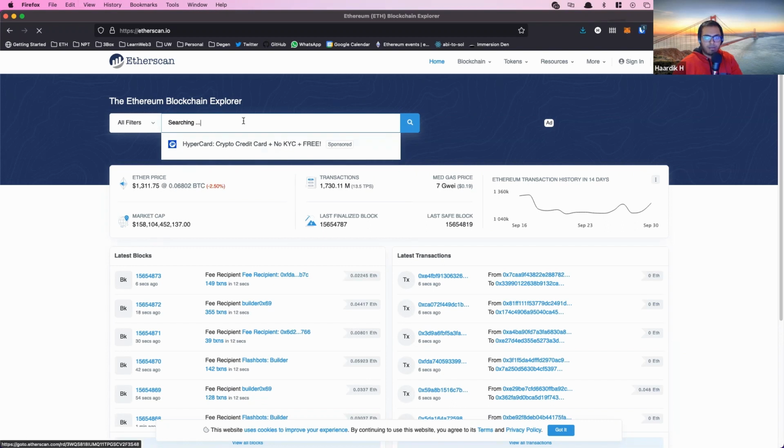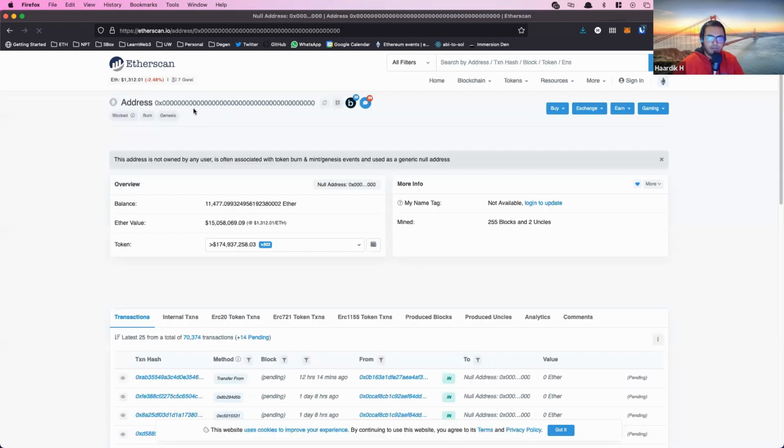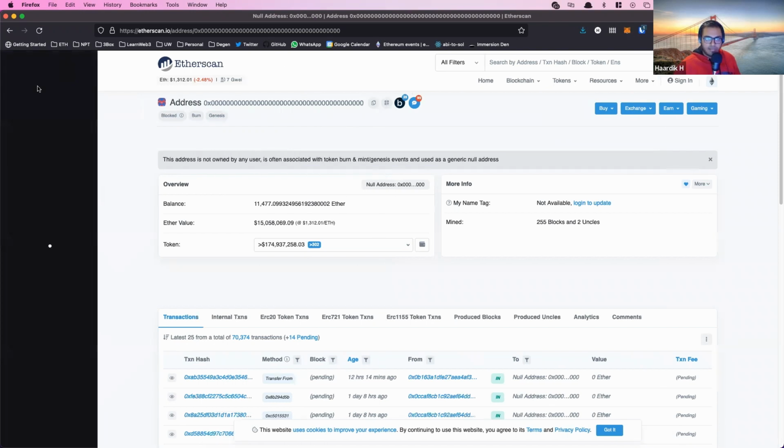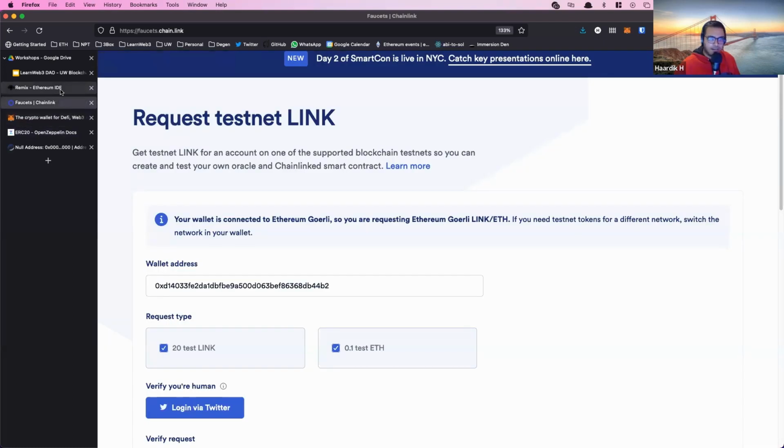All right, if Etherscan wants to load, there we go. So this is the null address. And this address is not owned by any user. And it is often associated with burning tokens, right? Just throwing things in the dumpster fire. This account is worth hundreds of millions of dollars, but nobody has the private key to this. It's not owned by anyone. So it's really just like a garbage bin you throw your stuff into and it never comes back. It's often also referred to as the black hole address because of this reason, where things go in and they never come back out. So to burn those 10% tokens, we just send it over to the null address.